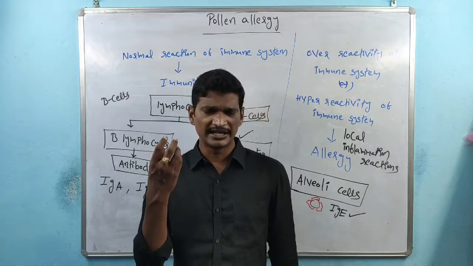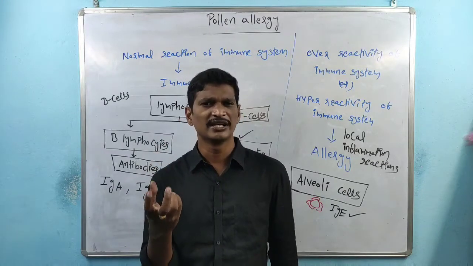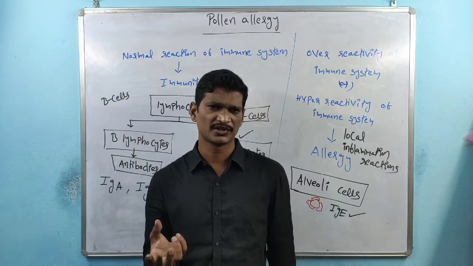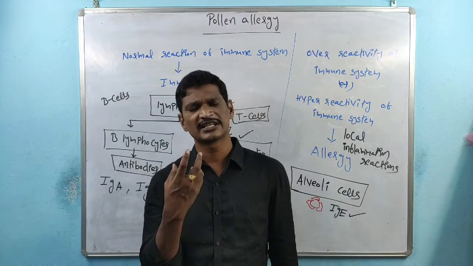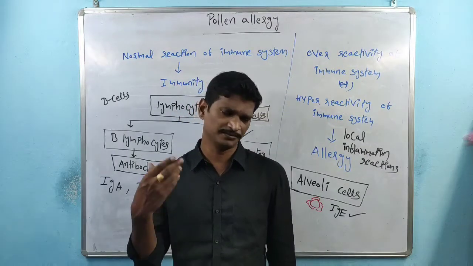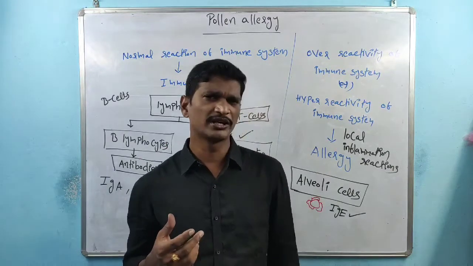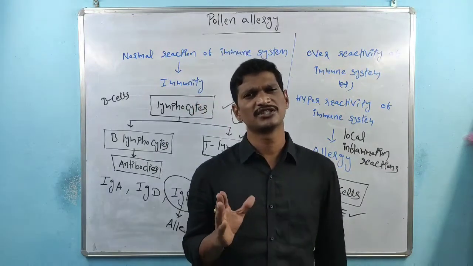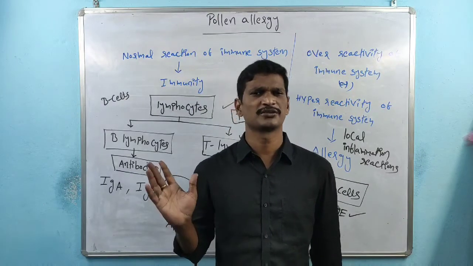So if any asthma patient enters into the early morning conditions, the pollen grains enter into that person's body, and the asthma levels are increased. So what I am telling here is that asthma is one type of overreactivity of the immune system.